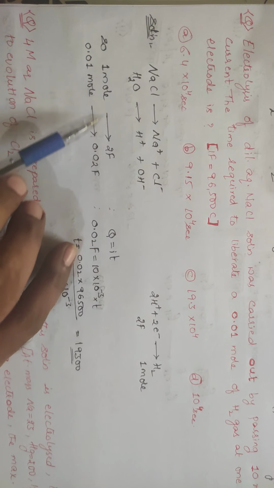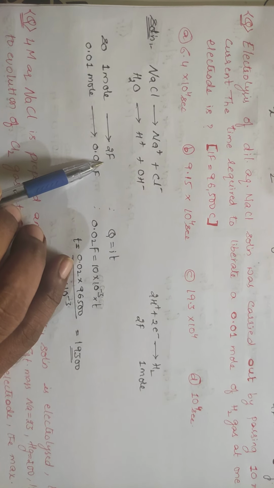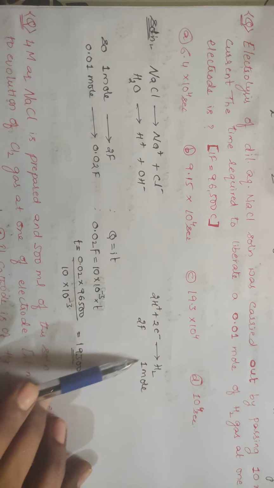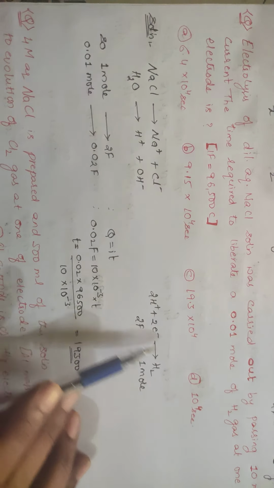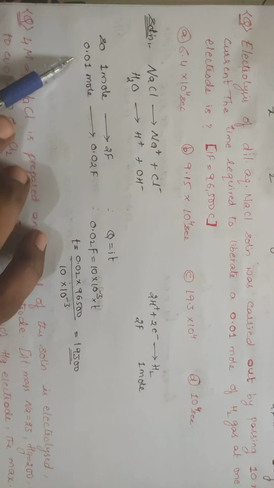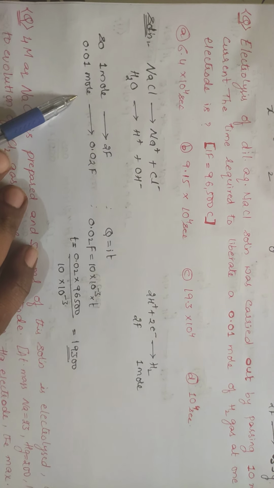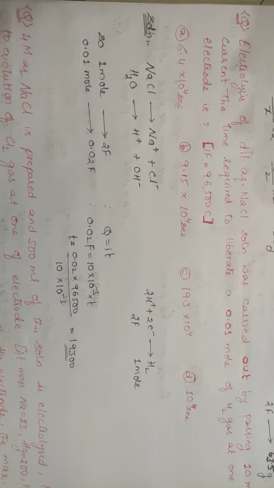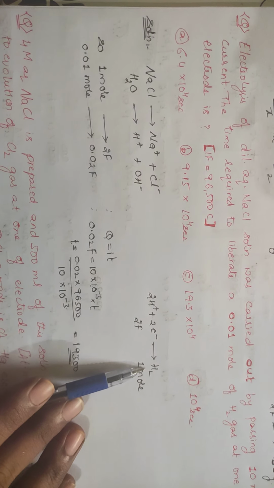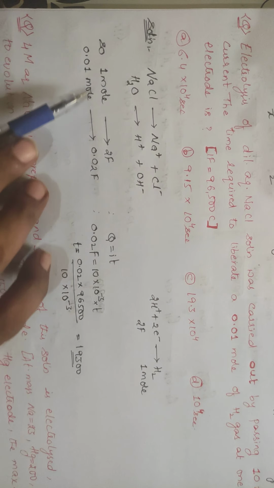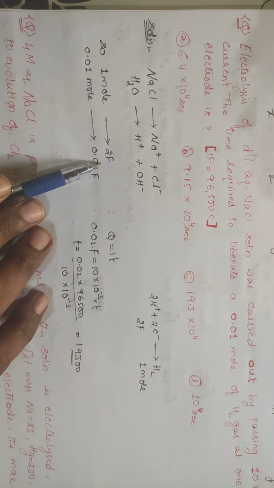So for 1 mole of H2, you require 2 Faraday, which means 2 moles of electrons. But in the question, how many moles has he taken? 0.01. It requires 0.02 Faraday. Clear? See, H2 gas is liberated by taking 2 Faraday. So 1 mole of H2 you are getting by using 2 Faraday of current.